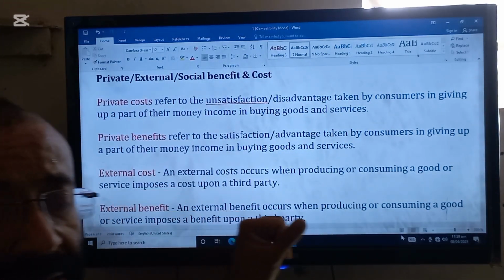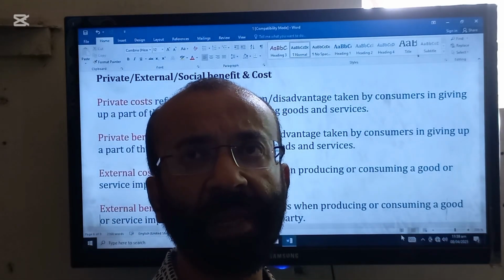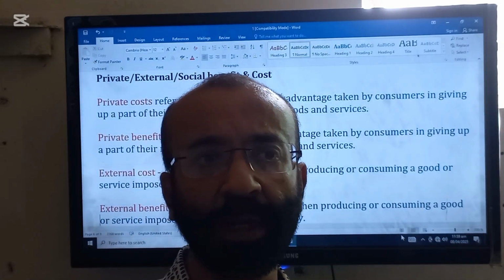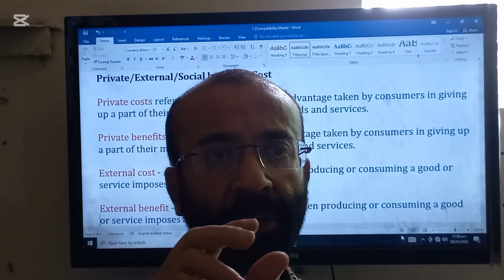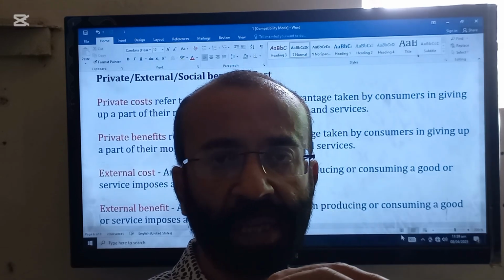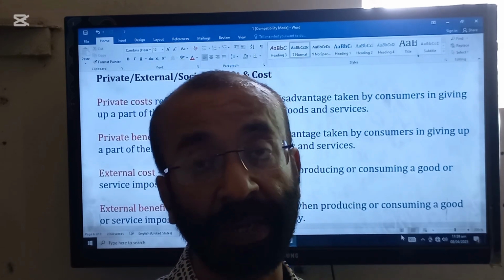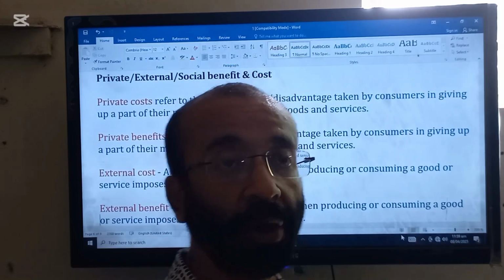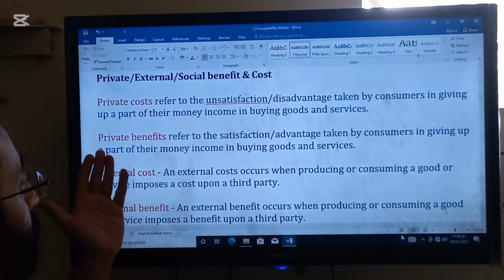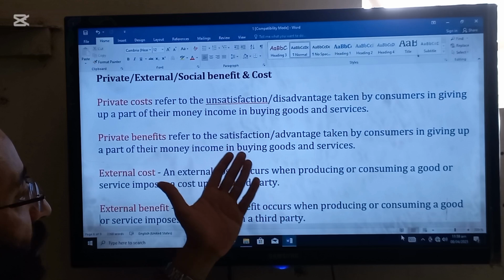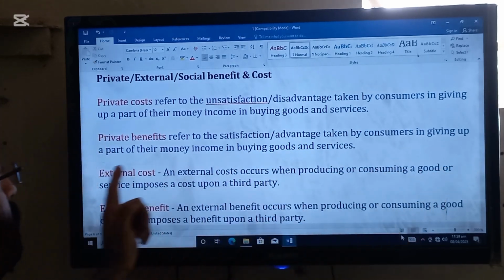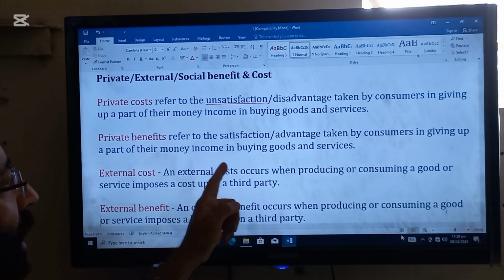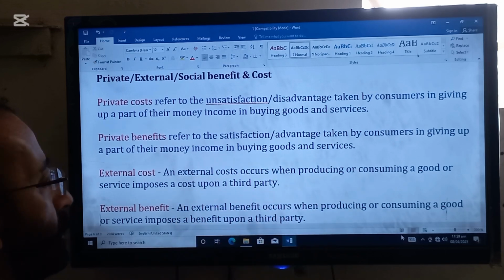And private benefit. Maybe we can take the example of eating fruits. A person who spends money on purchasing fruits and eats them will get benefit. So this is called private benefit. Private benefit refers to the satisfaction or advantage taken by the consumers in giving up a part of their money income in buying goods and services.